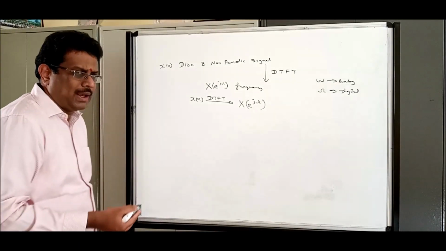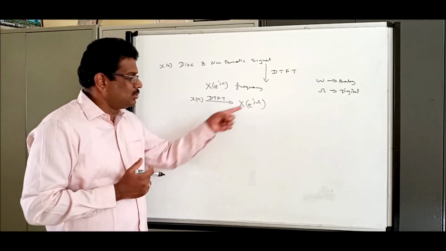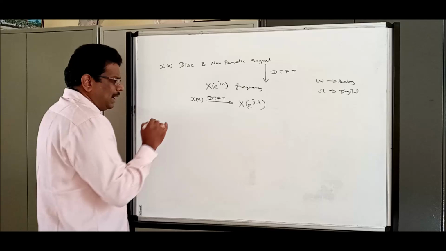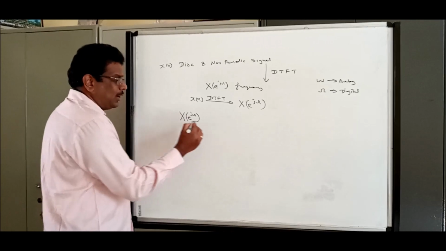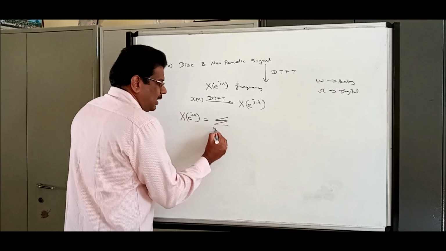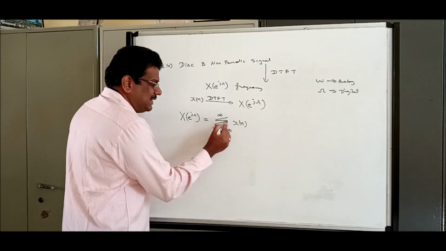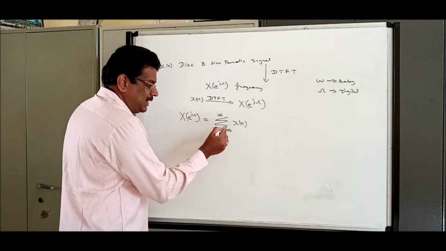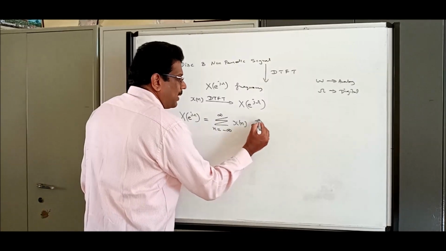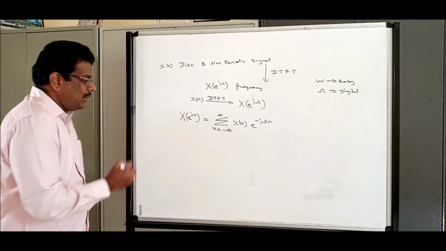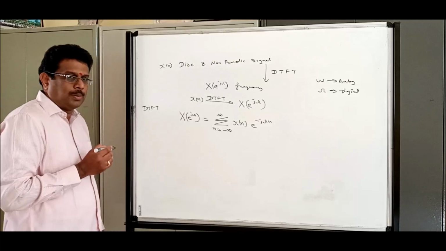Because it's a function of omega, we always represent it in terms of sinusoids, which are complex exponentials, so we represent e power j. Now, let us directly enter into the conversion. X of e power j omega, the frequency domain, is nothing but summation n equal to minus infinity to infinity of x of n, e power minus j omega n. The given signal x of n is discrete because it is a discrete summation, and it is infinite in duration, which is called non-periodic. Again, this is the formula for DTFT, which converts time domain to frequency domain.